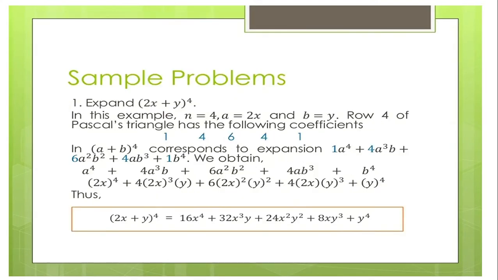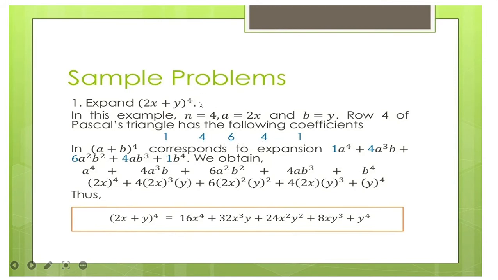So we will have these sample problems here. So if you will have to expand 2x plus y to the power of 4. So kinsa man ang ato n? Kinsa ang ato exponent? That is 4. So, ang ato A kay si 2x, ang ato B kay equal to y. So, kay 4 man ang ato exponent, but pasabot, adto ta mukuha sa row 4 of Pascal's triangle has the following coefficients. Nganong namatay 1, 4, 6, 4, 1.